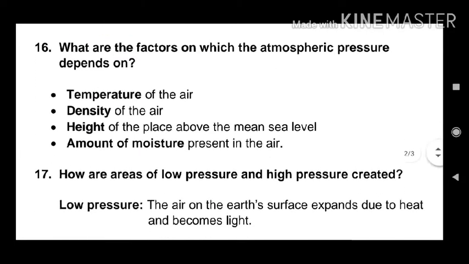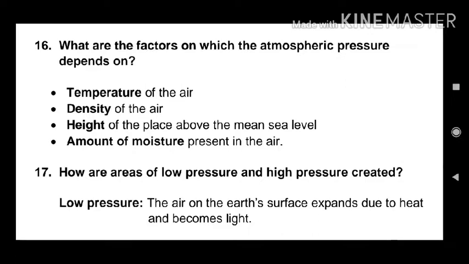Next question. What are the factors on which the atmospheric pressure depends on? Number 1, temperature of the air. Number 2, density of the air. Number 3, height of the place above the mean sea level. Number 4, amount of moisture present in the air. What is meant by moisture? The amount of water content present in the air.